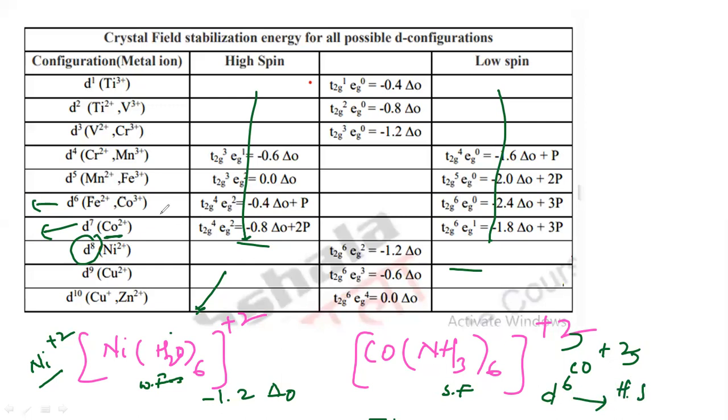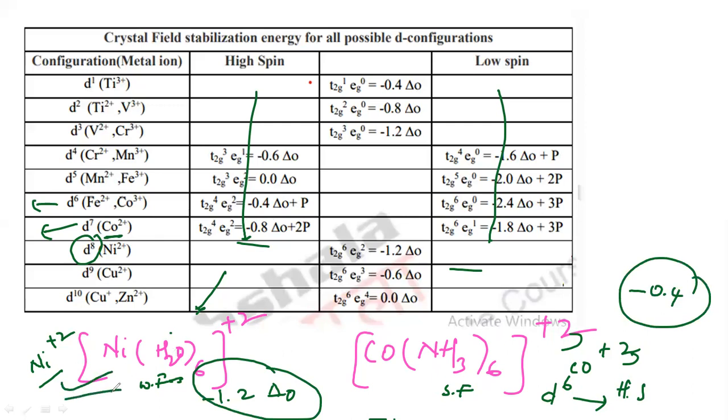So high spin, so you will get the value which is minus 0.4 here. It is minus 0.4. It is minus 1.2 here. So this is higher here. That means the stability of this complex is more than this particular complex. So in this way, I can easily get the stability of a particular complex.